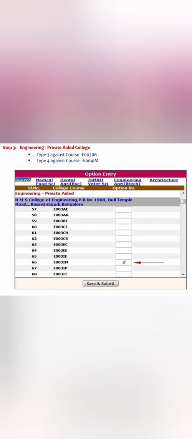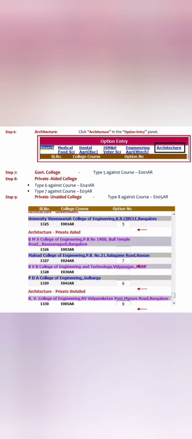Next we selected a few private colleges. So the course you selected is private aided, and you selected the college BMS College of Engineering, so you put 3 in front of the required course. We said at BMS College of Engineering we will not get computer science and all other branches, but we have put it in front of the industrial management IM course. So E003 IM you put 3. When you're putting these course options, like selecting course against college, you can select many options, but you have to keep on doing a save so that you don't lose the option entry. And then you continue with your option entry, then you put option entry 4, or the list priority 4 which you have set.